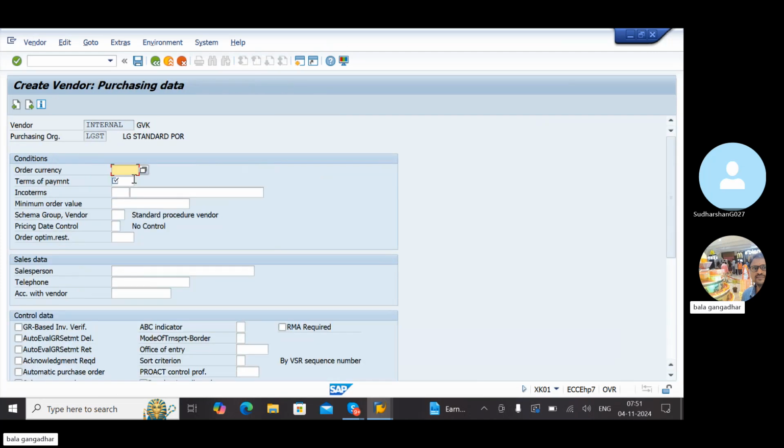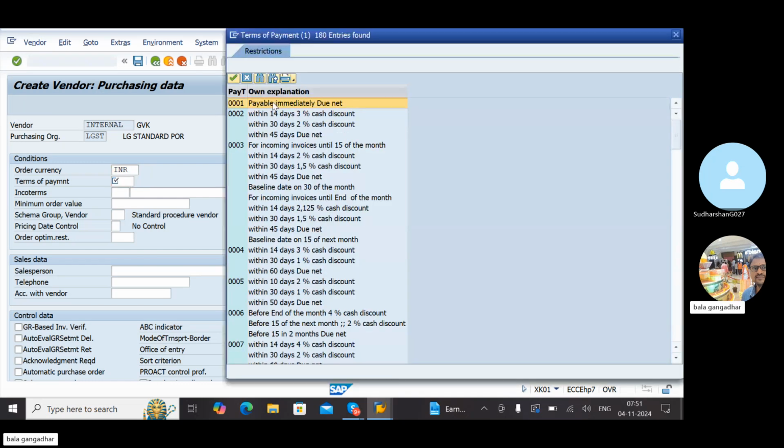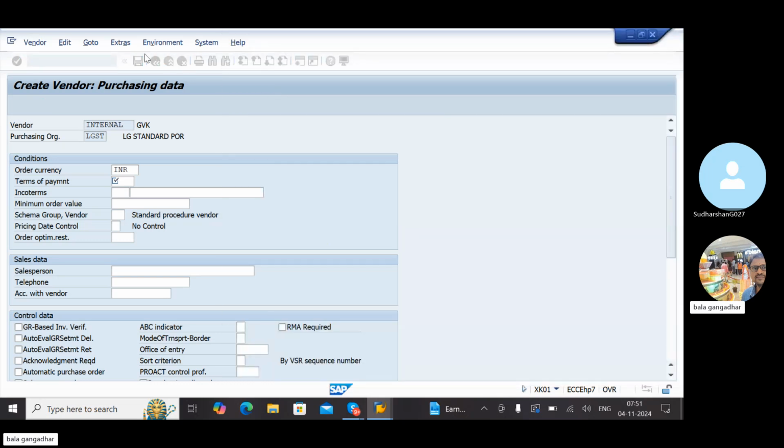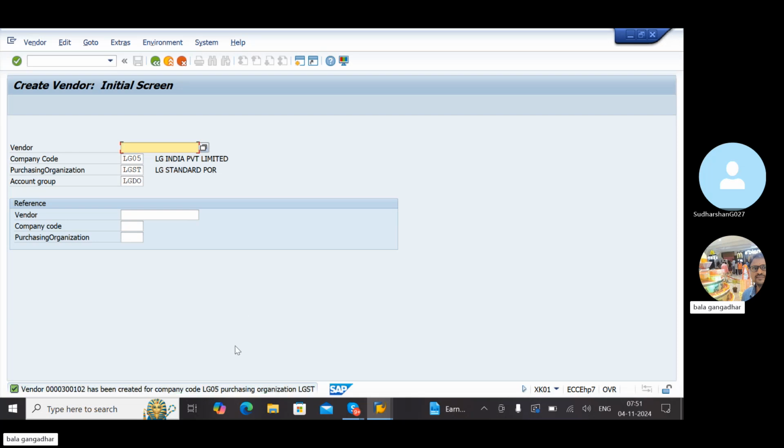See the difference here, you get a tick mark, which was not there before. Now, if you maintain this purchasing organization, it will appear. I have to maintain the compulsory currency as well as terms of payment: pay immediately, due net. Click on save. That's it, now it is created.